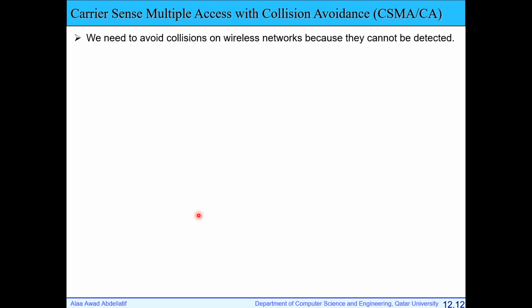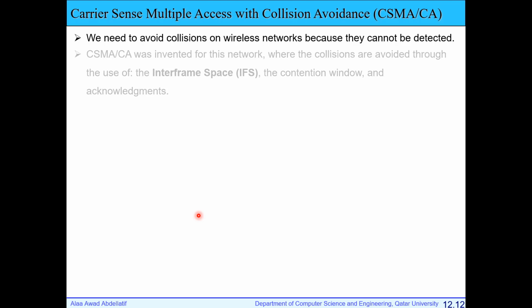Now the next enhancement in carrier sense multiple access is carrier sense multiple access with collision avoidance. So instead of letting the collision happen, then detecting it, we try to avoid it from the beginning, because detecting the collision accurately is still challenging. So it's better to avoid the collision before starting transmission.